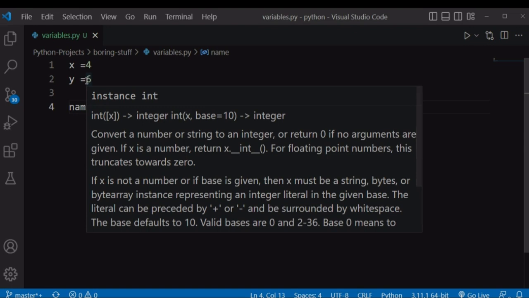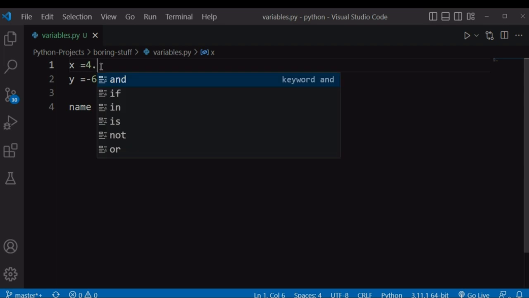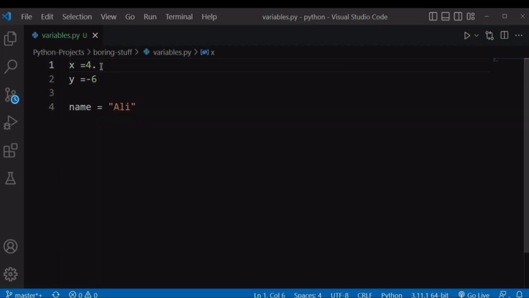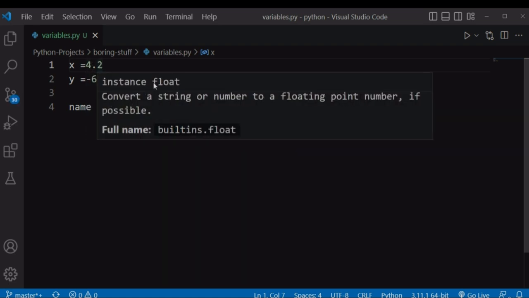And we also have number data types. Number data types in Python are categorized into two. A number in Python is either an integer, which is just a whole number, whether positive or negative, or we also have floats. A float is any number that has a decimal point, like 4.5 or 4.3, 4.1, whatever. So any number that has a decimal point, whether positive or negative, in Python we call a floating point number, or just a float.